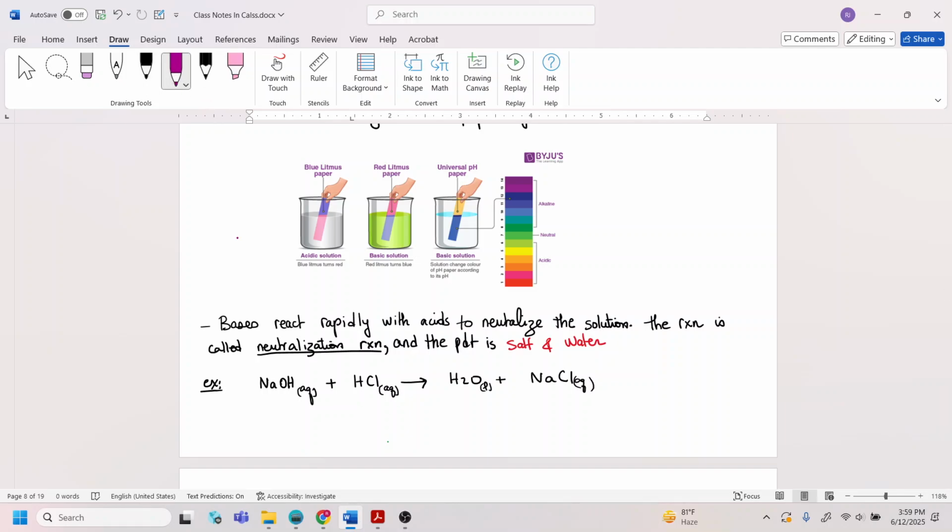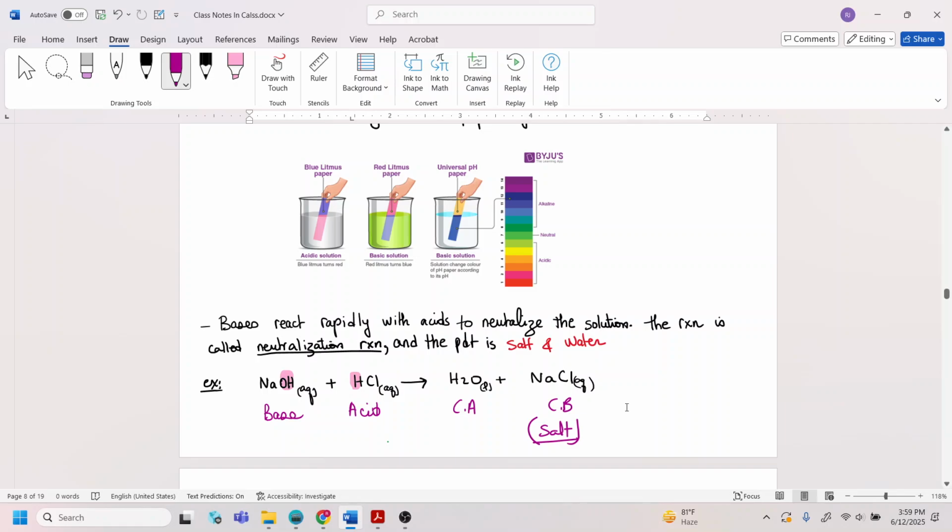An example, we did this earlier. OH minus is an indication of a base, so that is going to be my base over there. The hydrogen is the acid. So here I'm reacting the acid with the base. HCl is hydrochloric acid. The base, through its oxygen, is going to come and take the hydrogen from the acid. So your product is going to be water. The base turns into a conjugate acid, and the leftover of the acid will turn into a conjugate base. Conjugate bases are always called salt.